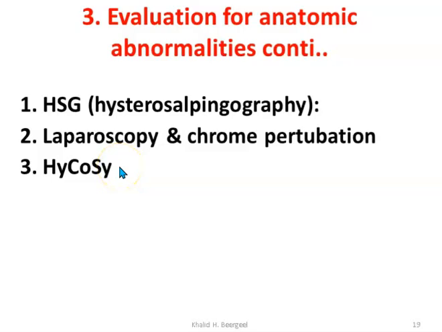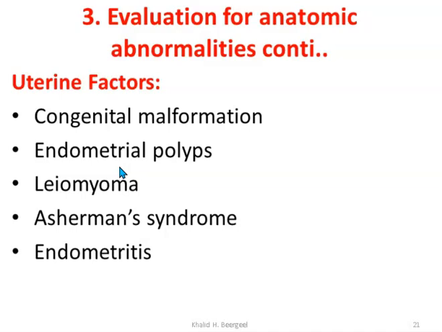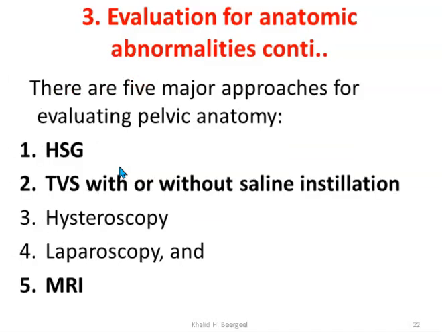The other anatomic abnormality that we need to test is the endometrium, the inside of the uterus, because the uterus can have congenital malformations, there may be polyps or leiomyoma, Asherman syndrome, or other causes like infections that can lead to distortion of the endometrial cavity. To check that, you can use hysterosalpingography or transvaginal sonography with or without saline infusion.